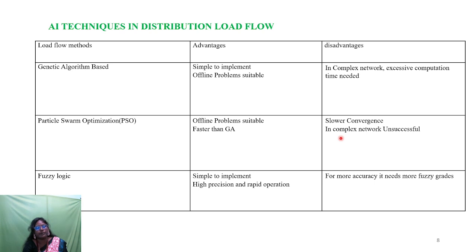Particle swarm optimization is also suitable for offline use, and it is much faster compared to the genetic algorithm. But the disadvantage is that it has very slow convergence and is very unsuccessful in complex networks. And the third is fuzzy logic. Fuzzy logic is very simple to implement. It has very high precision and rapid operation, but the disadvantage is that for more accuracy we need a larger number of fuzzy rules. If we generate more fuzzy rules, it takes more computational time to get the output solution.